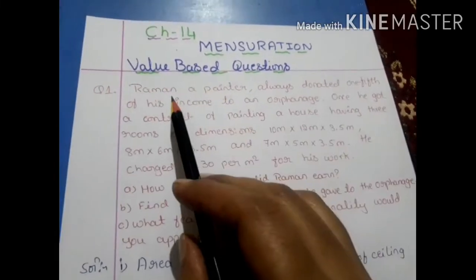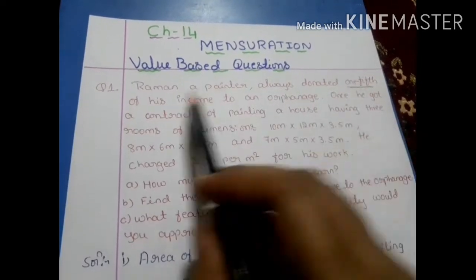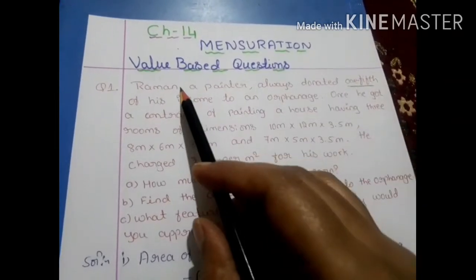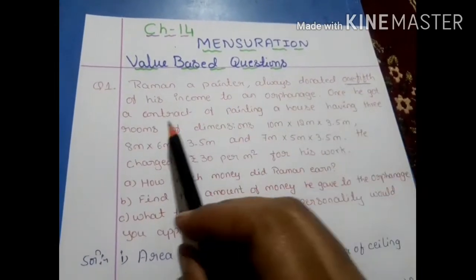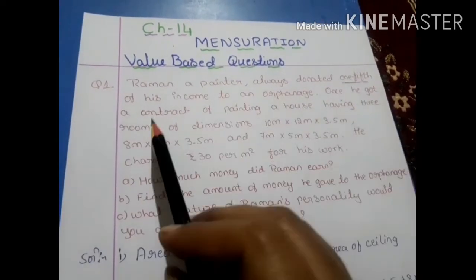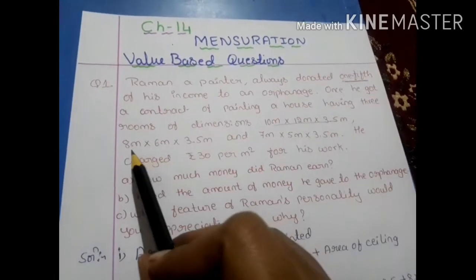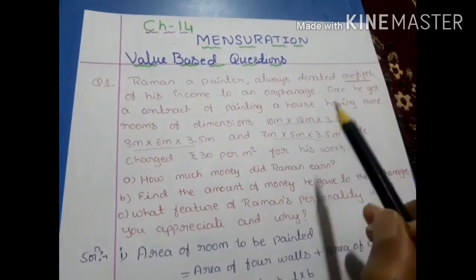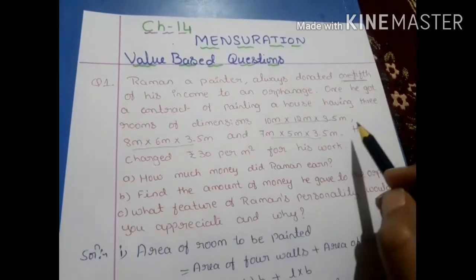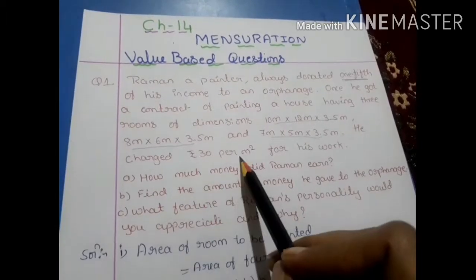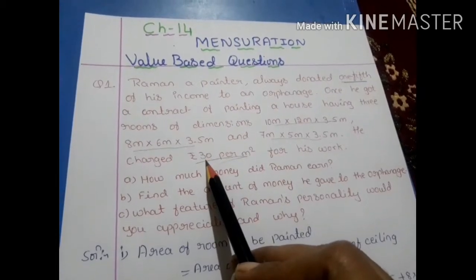Here, Raman, a painter, always donated 1/5 of his income. How much he is earning, in that 1/5 part he is donating to the orphanage. Once he got a contract of painting a house having 3 rooms. Here the dimensions of each room are given. This is the first room dimension, second room dimension and third room dimension. Length, breadth and height are given for each room. He charged rupees 30 per meter square. For every 1 meter square, he charged rupees 30.